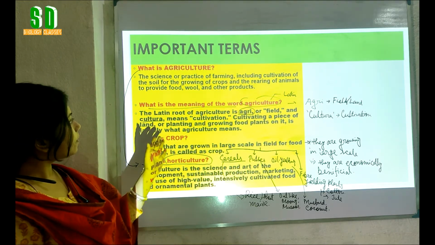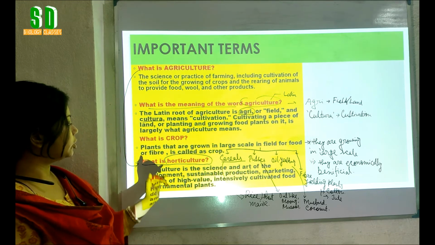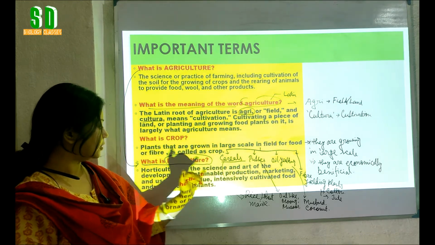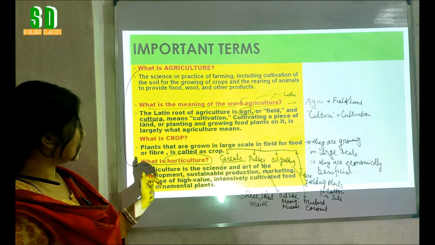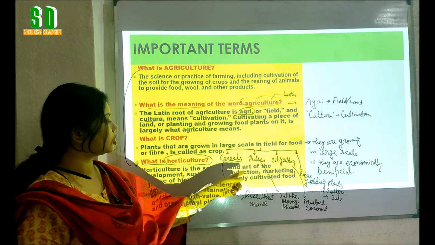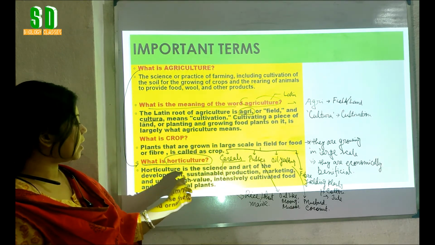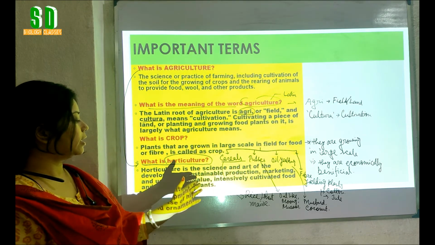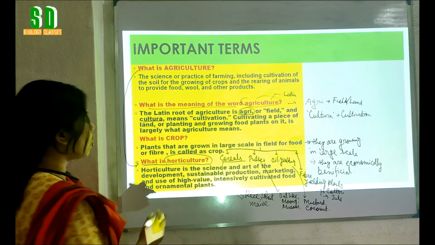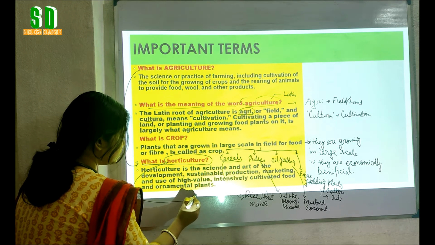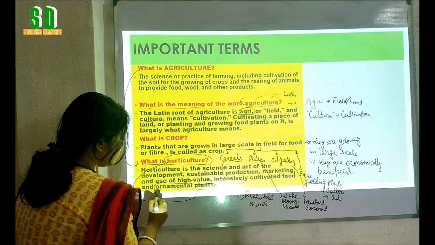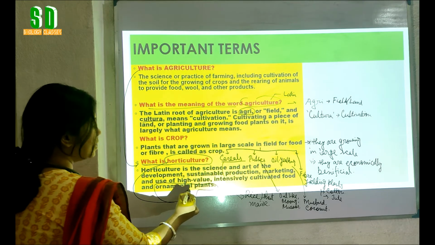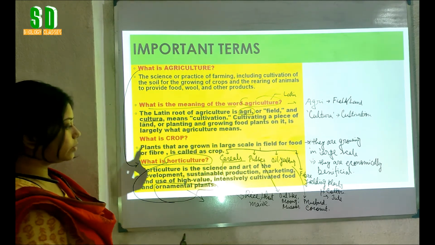So the branch of biology or branch of agriculture that is used for the development, sustainable production and marketing and use of high value intensively cultivated food and ornamental plants, that is called horticulture. So horticulture is mainly related to the ornamental plants which are developed for which purpose?